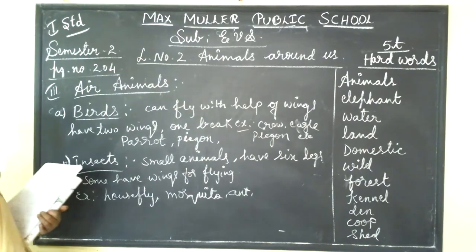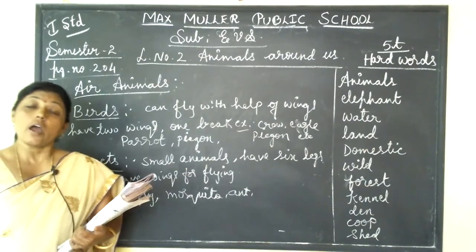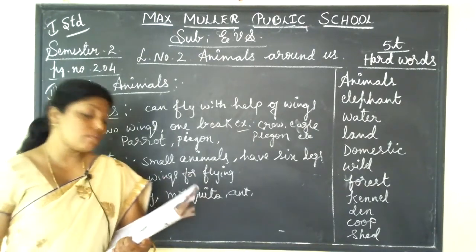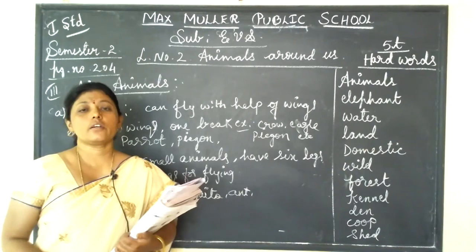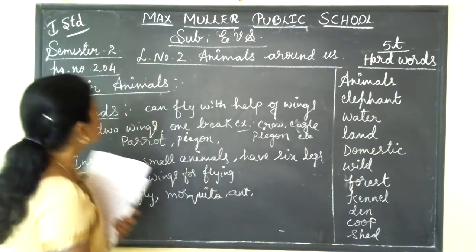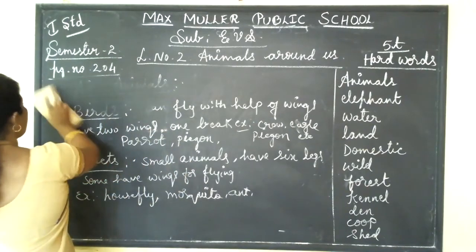So animals are useful in many ways. They help us in many ways. See, like cow, goat, sheep, buffalo. These all give us milk.